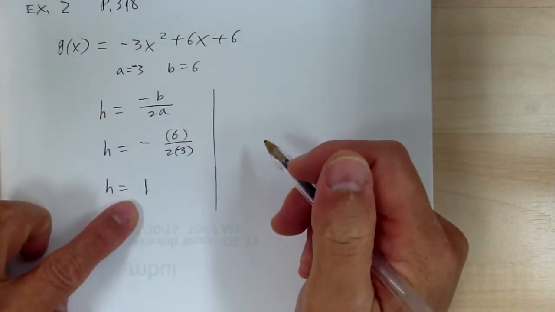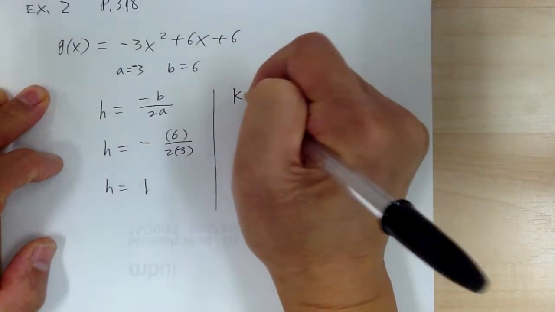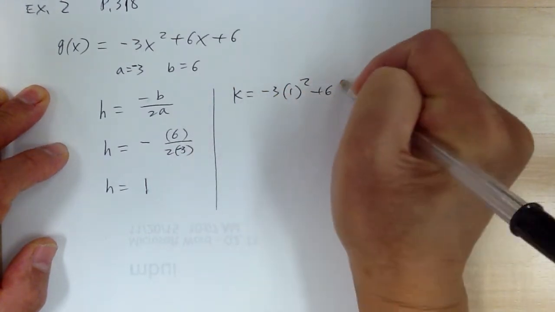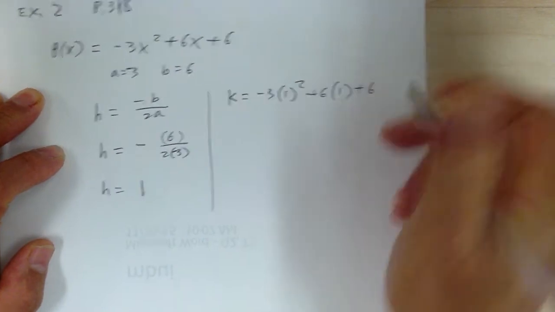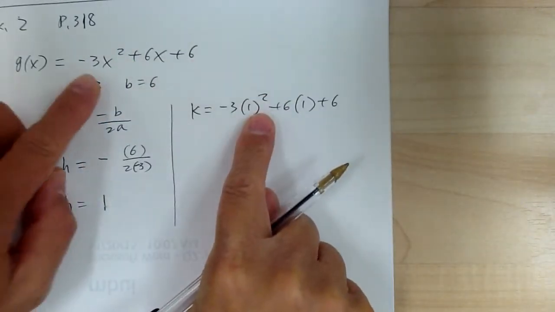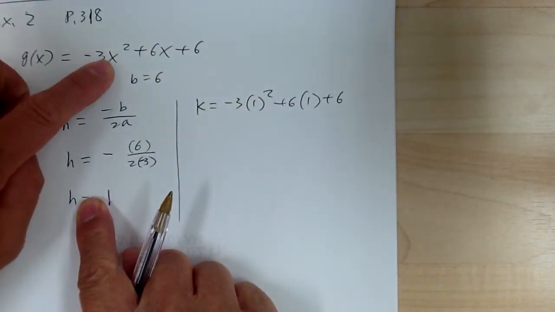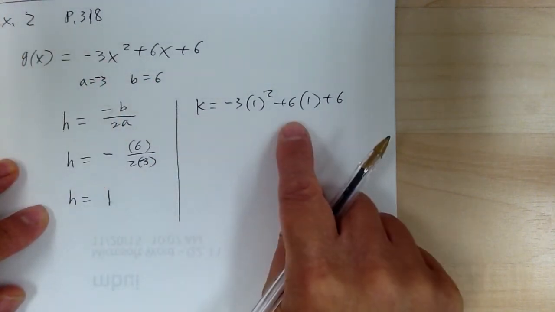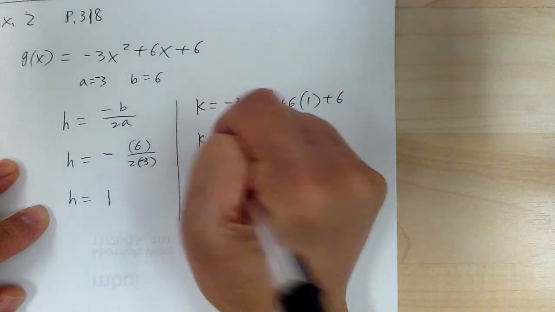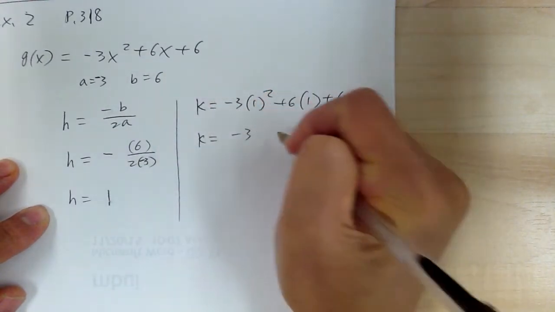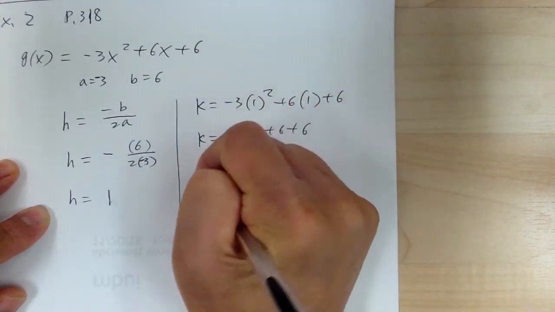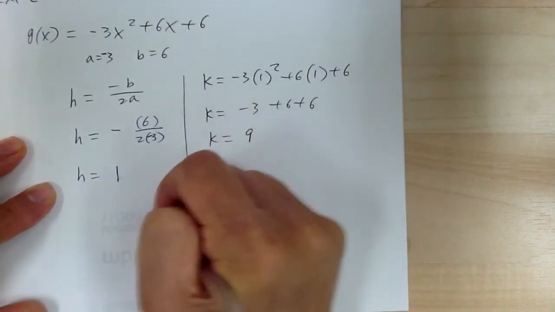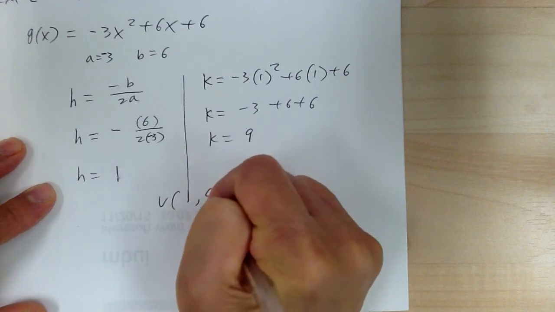So H is your spatial X, right? So K equal to negative 3 times 1 squared plus 6 times 1 plus 6, right? You just substitute into here. So again, H is a spatial X, K is a spatial Y, okay? And so you work it out. K equal to negative 3 plus 6 plus 6. So K equal to 9. Okay? So your vertex is going to be at 1, 9.